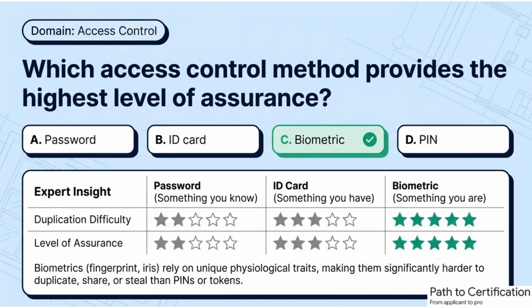Security depends on certainty of identity. Among authentication methods, biometrics provide the highest level of assurance. They rely on unique physical traits, such as fingerprints or iris patterns. Unlike passwords or ID cards, biometrics are difficult to duplicate or share. This makes biometric systems one of the most reliable authentication tools.